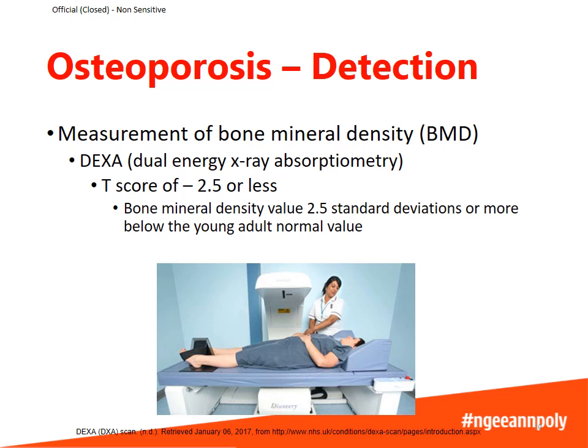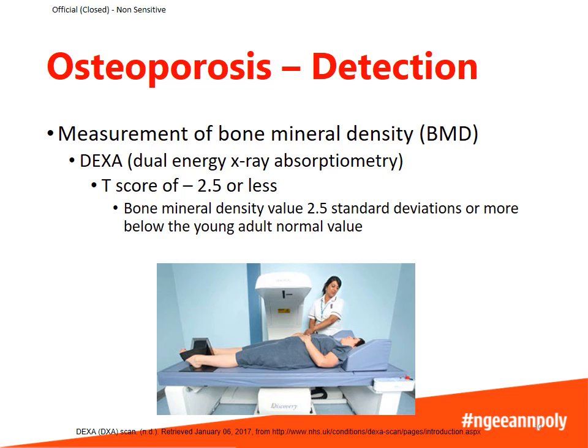Osteoporosis can be detected using the measurement of bone mineral density, and this is done using the DEXA scan, which stands for Dual Energy X-ray Absorptiometry. The photo shows someone who is doing a DEXA scan. There is an X-ray source below the table and a detection arm above. By measuring the amount of X-rays that can pass through the bone, density can be determined. So if a bone is more dense, then less X-rays can pass through. Whereas if the bone is more porous, then of course more X-rays can pass through.